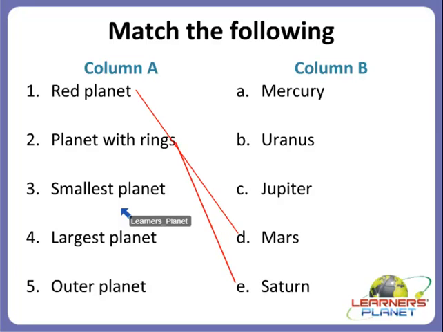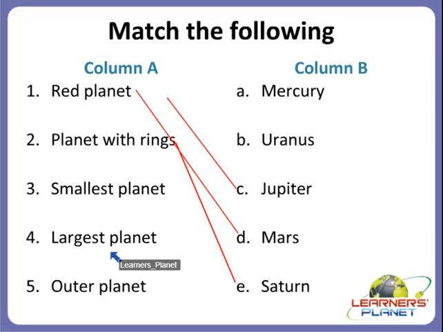Smallest planet. Yes children, which is the smallest planet? Is it Mercury, Uranus or Jupiter? Yes children, very good, the smallest planet is Mercury, and Mercury is the closest planet to the Sun and is also the smallest planet of the solar system.